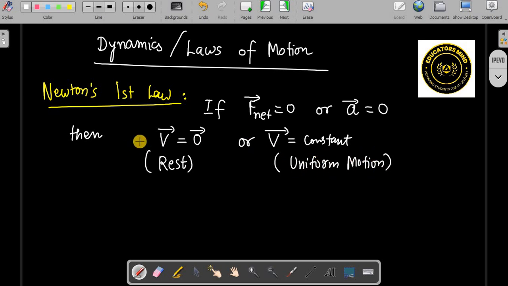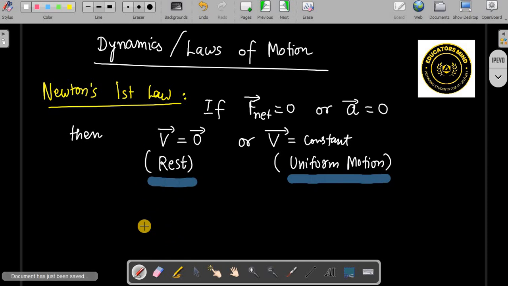So if there is no external force or no net force acting on the body, its acceleration will be 0, which means velocity is constant, but that constant can also be 0, right? That's a different state of motion. So this is rest, and this is uniform motion. Mathematically, this is the description of Newton's first law, right? And Newton's laws of motion we study from an inertial frame, right?